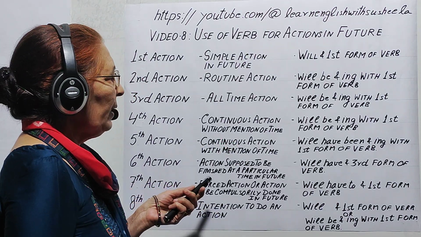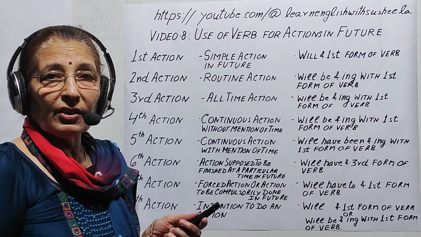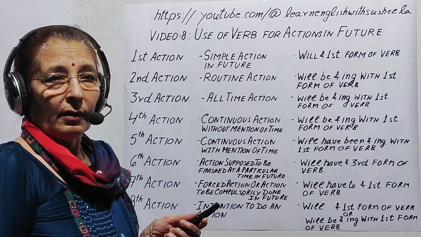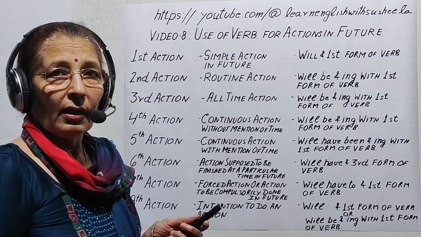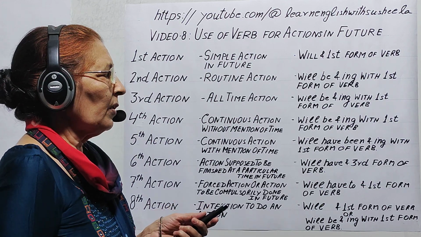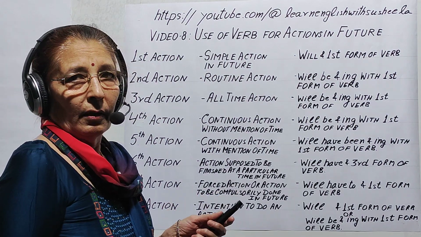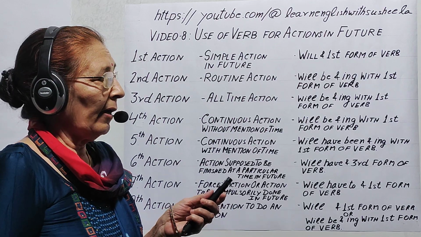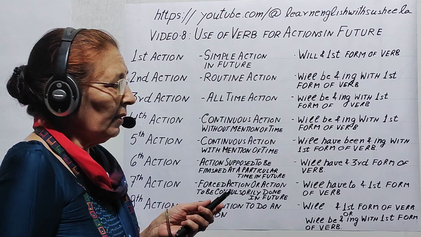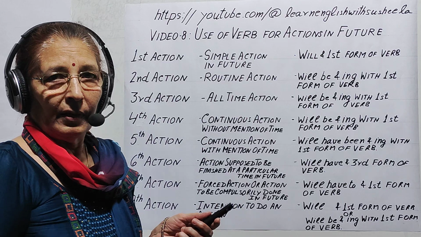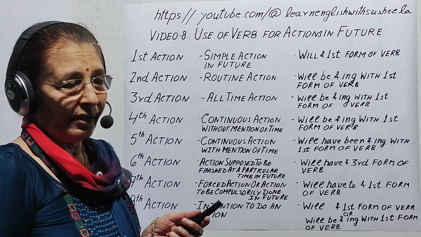Now, fifth action, continuous action with mention of time. It indicates duration of time, that in future the work has begun, it will continue in future and it will continue for a fixed duration of time, and here we use will have been and ing with first form of verb. For example, he will have been studying at the university for 5 years when he gets the degree. So here we have shown the duration, how long he will take to complete that action.